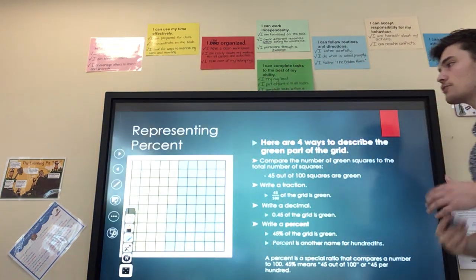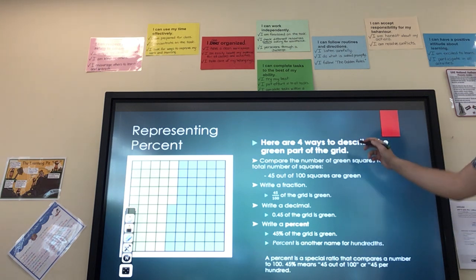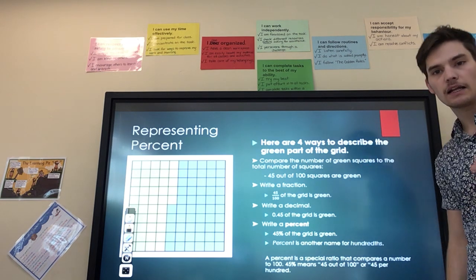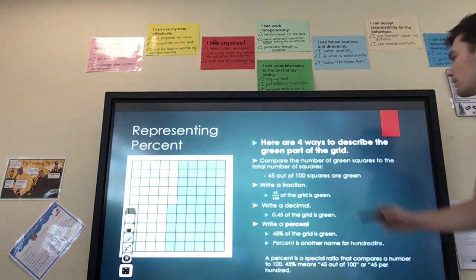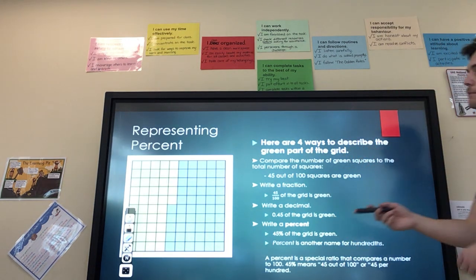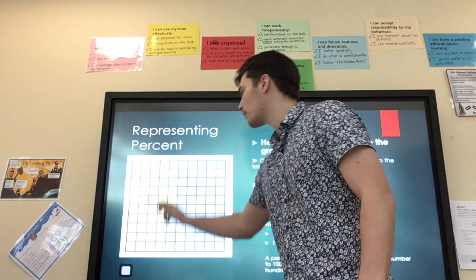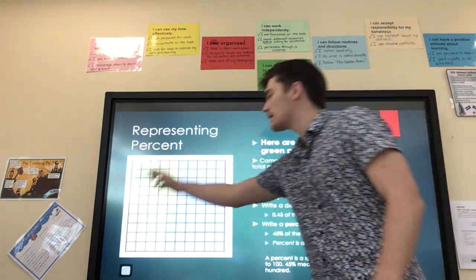Okay, so we're representing percent. There are 4 ways that we can describe this. Now, as I can see, you can't really see the video too well, so again, follow in the PowerPoint. There are 4 ways to describe the green part on the grid. So here we have a grid. There's green and there's blue. Once again, this is a 100.